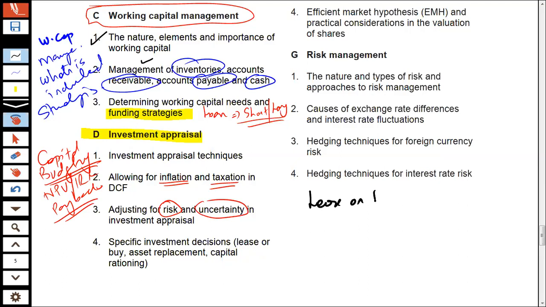One of them is lease or buy. When we talk about the concept of lease or buy, remember that if you wish to purchase an asset, you have got a choice. Either you can go for bank financing, or you can enter into the leasing concept, or you can buy it outright. So it's one of those decisions that you could take.